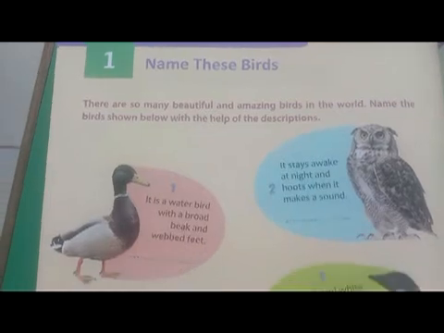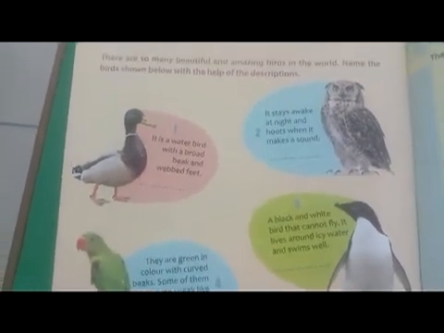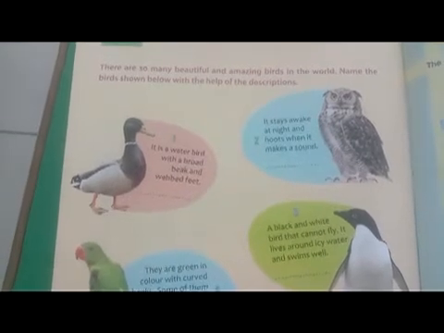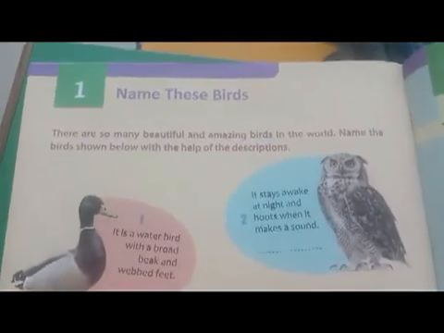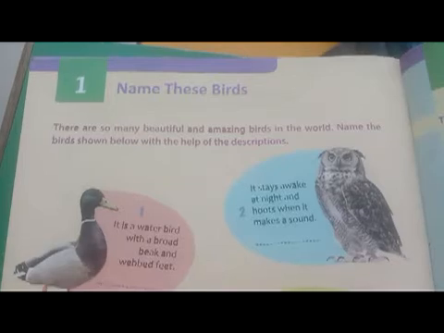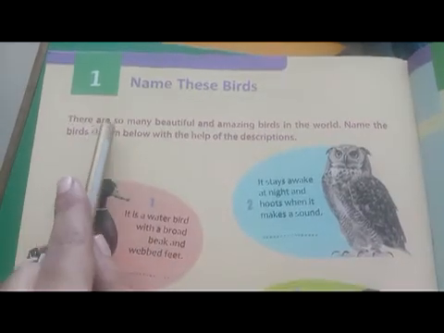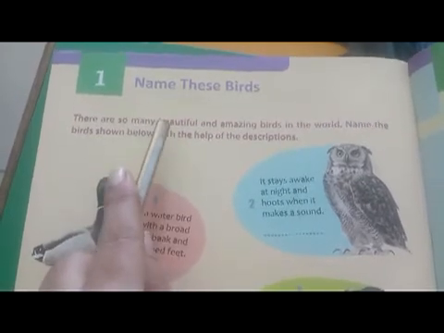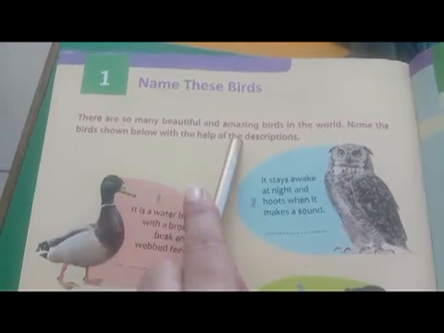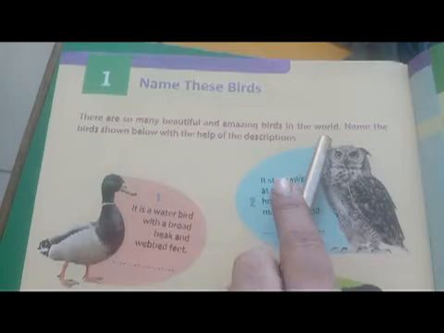If you look at a glance, you can see some pictures are given and something is written beside the pictures. Let's read what they are asking for us to do. There are so many beautiful and amazing birds in the world.